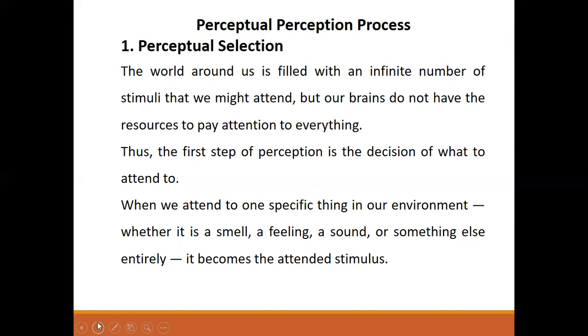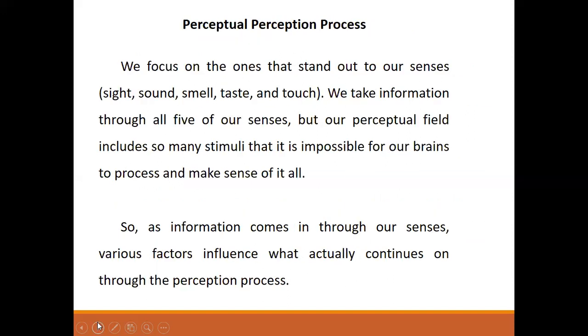For this, we need to screen or filter most of them so that we may deal with the important or relevant ones. So we focus on the ones that stand out to our senses.